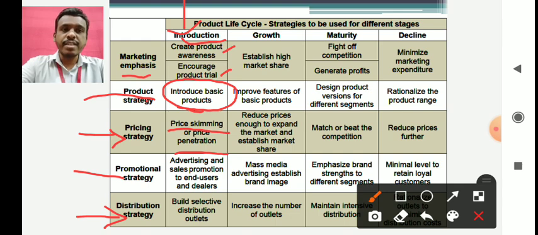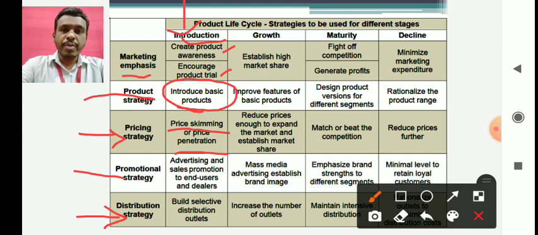The second phase is the growth phase. So what happens in the growth phase? What should be your marketing emphasis? Where should you concentrate in the growth phase? So your main concentration during the growth phase should be to establish high market share.